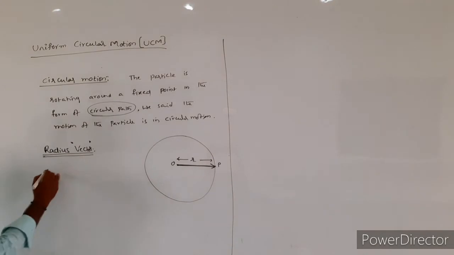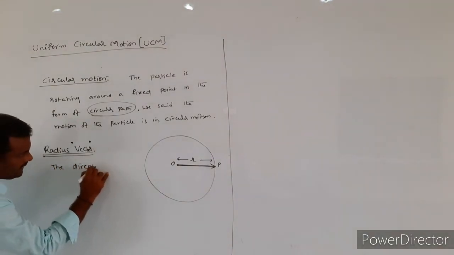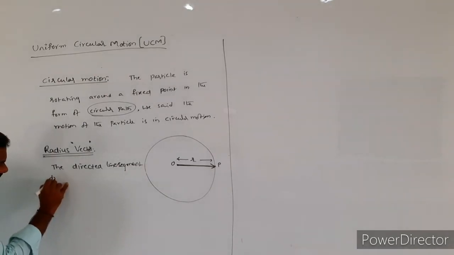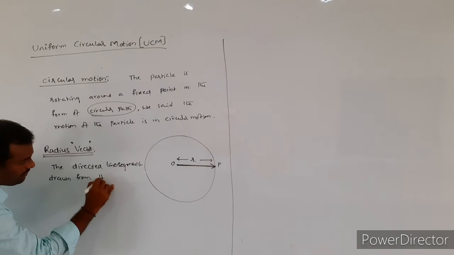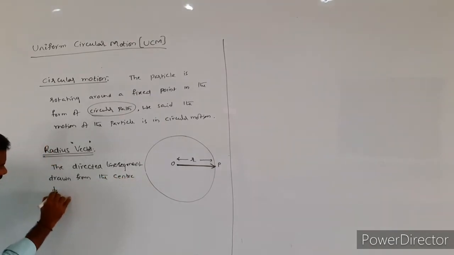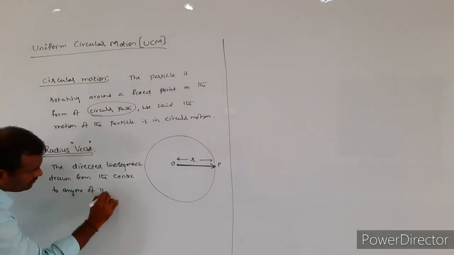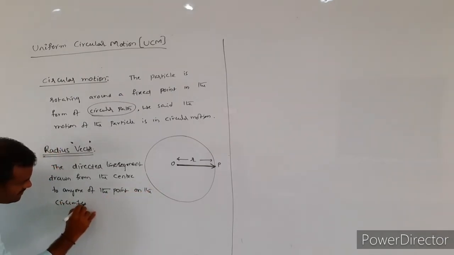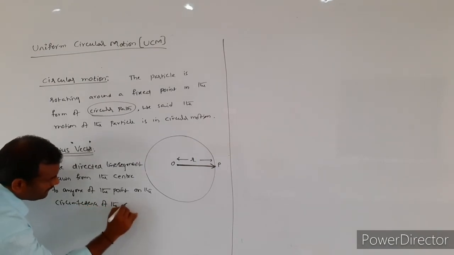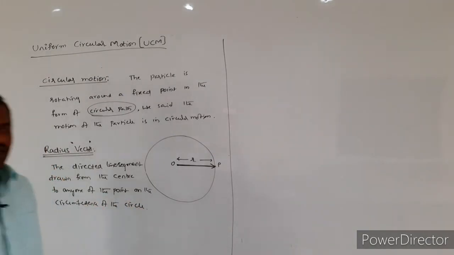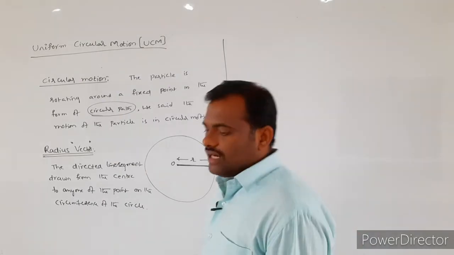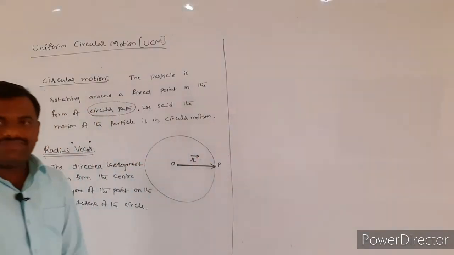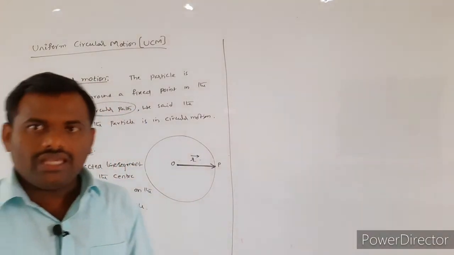The radius vector is represented by r bar. So that is the definition of the radius vector.